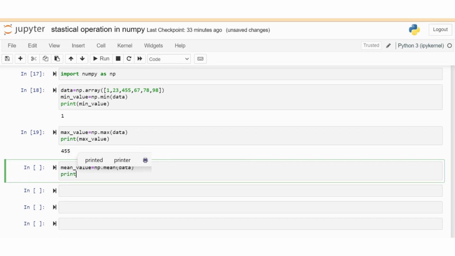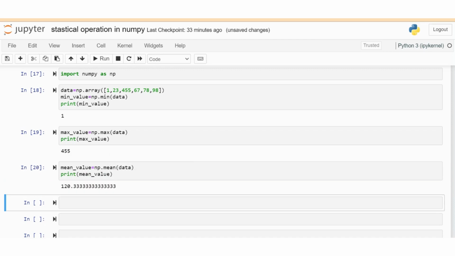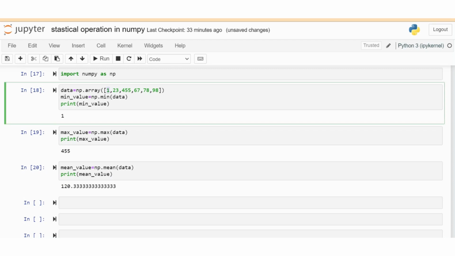Print the mean value. The mean value of the given data is the sum of all elements divided by the total number of elements present in the data: 123 plus 455 plus 67 plus and so on, divided by 6.